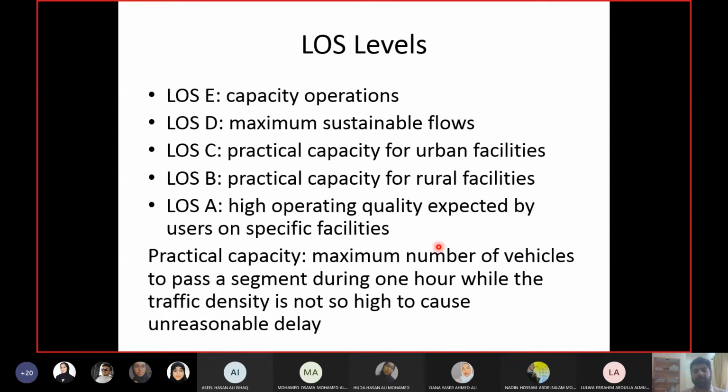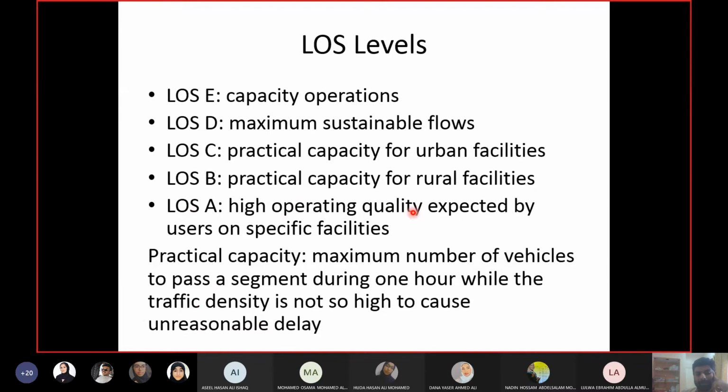So practical capacity is the maximum flow you can have without getting affected by other drivers. It will only happen when the traffic density is not so high, because when it becomes so high, you will start to feel the delay because of other drivers. In some cases, the delay becomes unreasonably high.